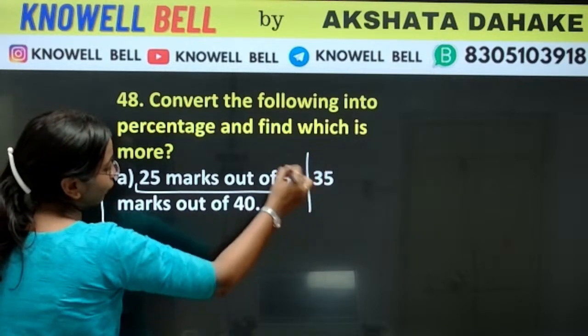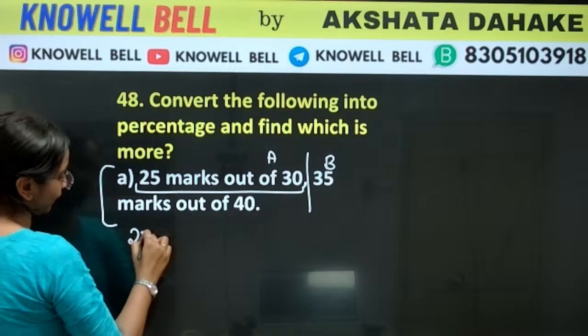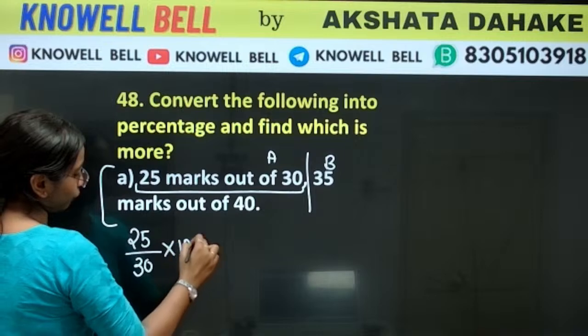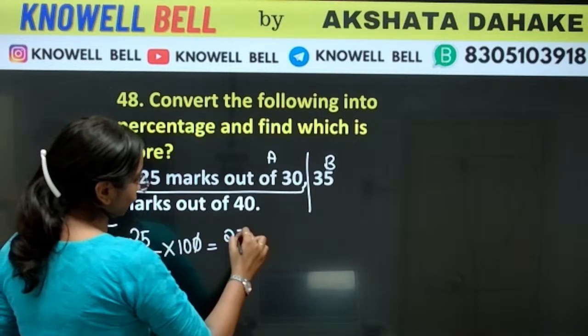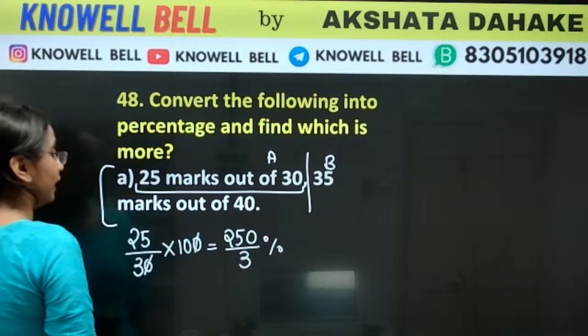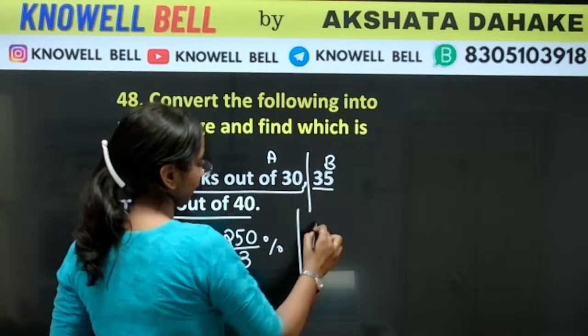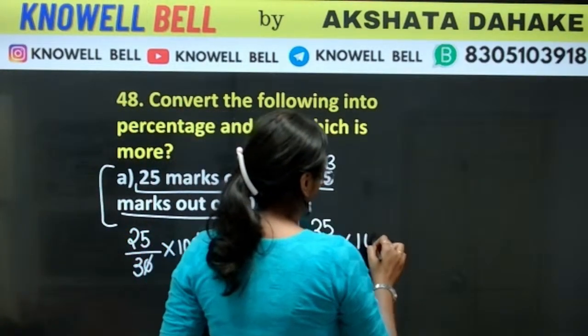So this is part A and this is part B. 25 marks out of 30. We write it as 25 out of 30 and convert it into a percentage. The 0s got cancelled. We are left with 250 upon 3%. The next one is 35 marks out of 40 into 100.